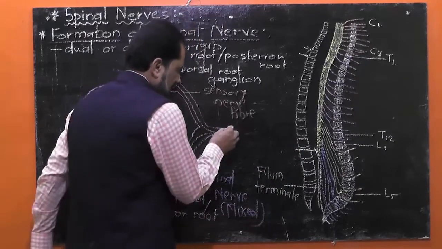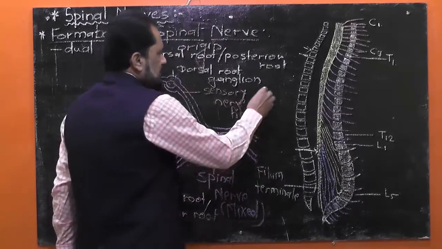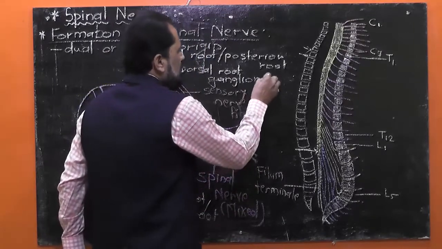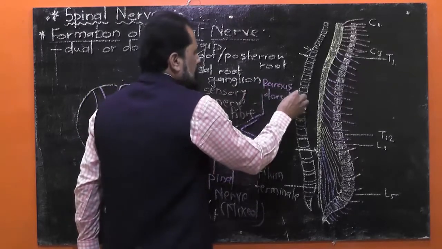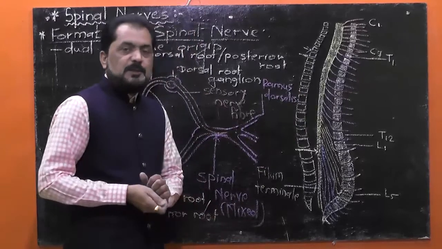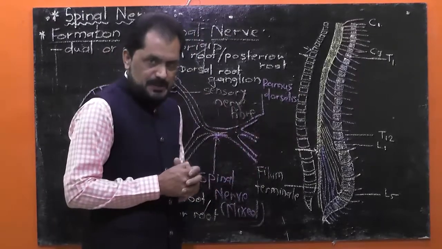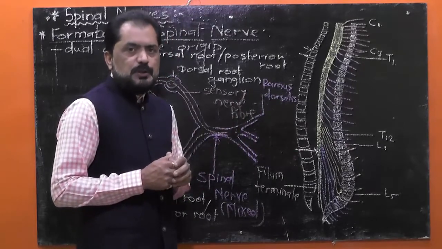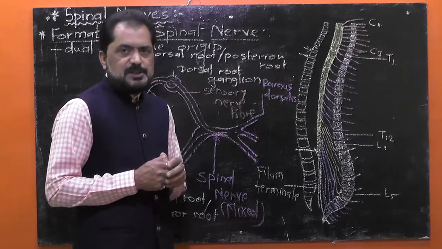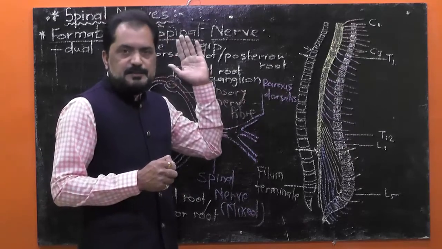Such as, let me show. Such as the dorsal branch is called ramus dorsalis. It may be called the dorsal ramus or posterior ramus. And this branch is supplied to the skin and muscles of back of head, neck and trunk.